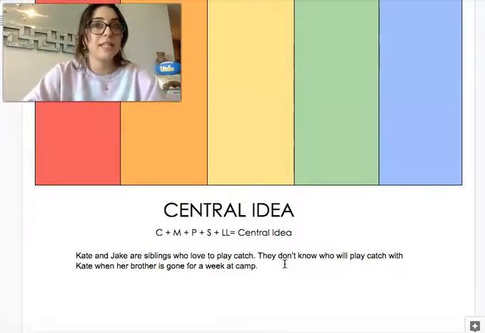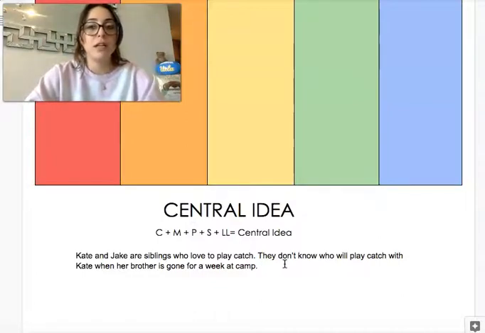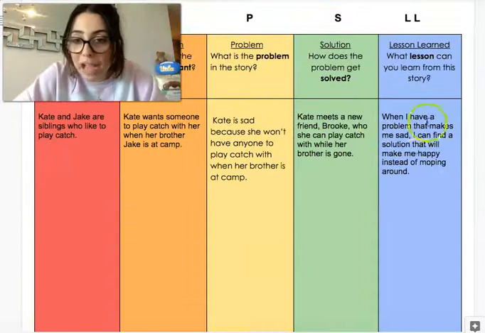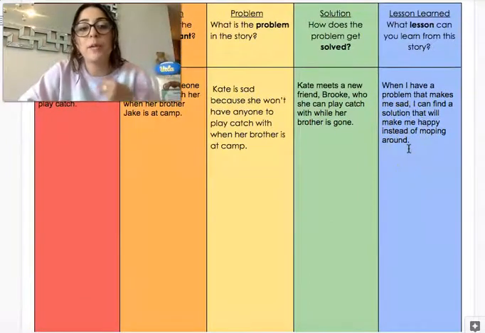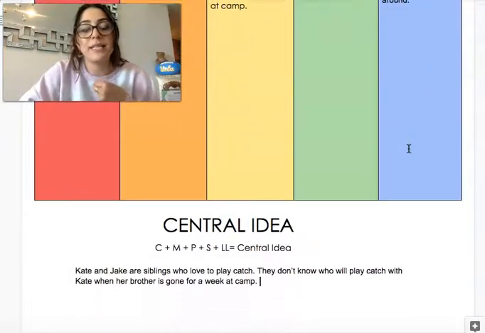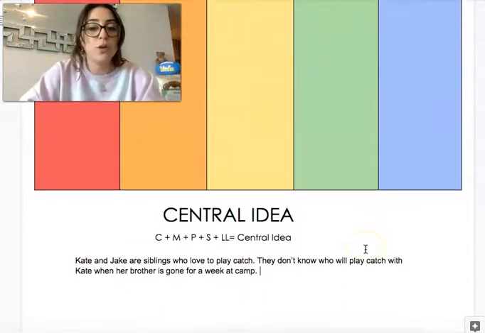Okay, now I need to talk about how that problem gets solved. I want to say like at first that Kate was sad about it, but then she found a solution because I remember that that was my lesson learned that I could take from this story. So I want to make sure when people read my central idea that they also know that.